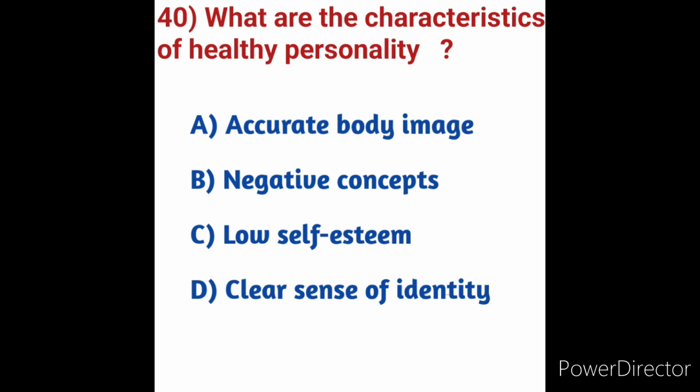Option B, negative concepts. This is not a good characteristic of healthy personality. Option C, low self-esteem. Actually, if we have low self-esteem, it means there is no characteristic of good health or personality. So here options B and C are the exceptions. We will see option A, accurate body image, and option D, clear sense of identity. These are characteristics of healthy personality.